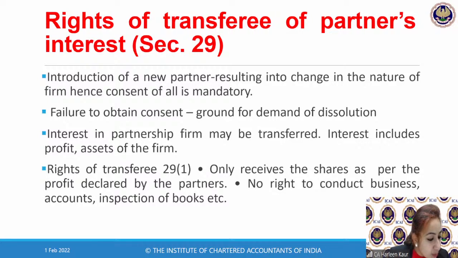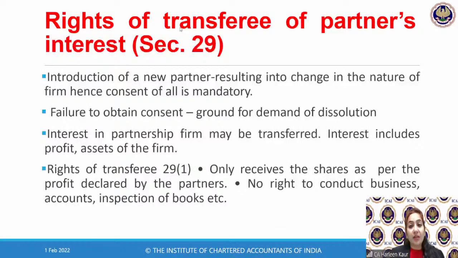Mayur, right to access the books means the partners should be given the right to check the books of accounts. You don't have to inspect, you don't have to audit the books, but yes, the right should be given that you can go through the books of accounts. You have full right to see how the accounts of the office are being maintained.